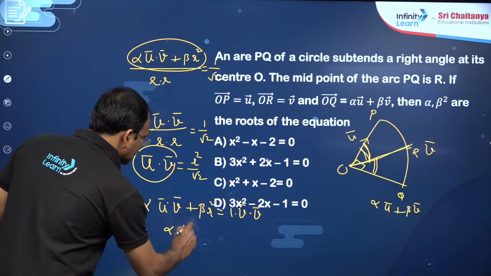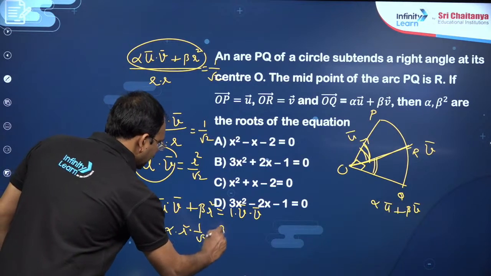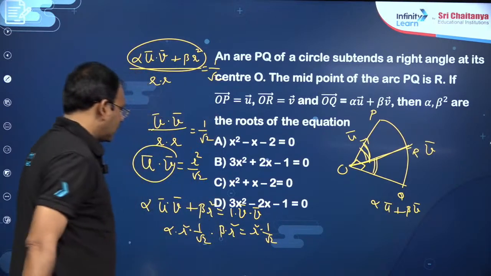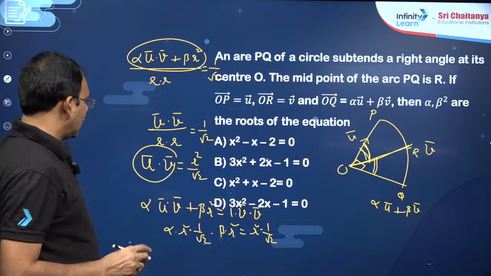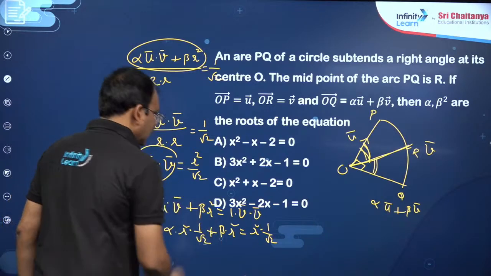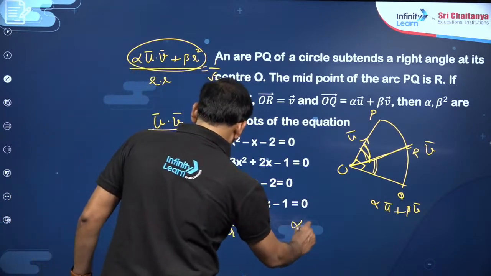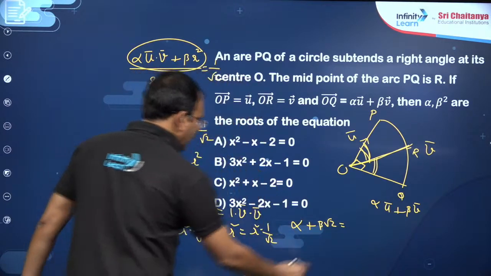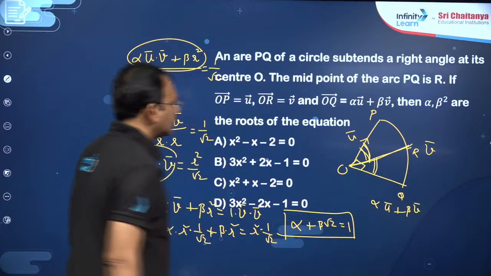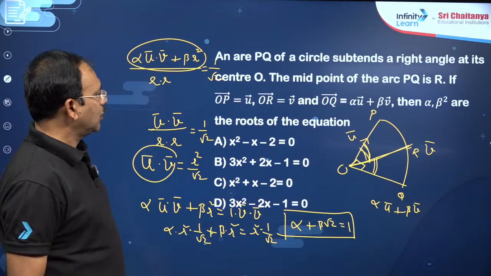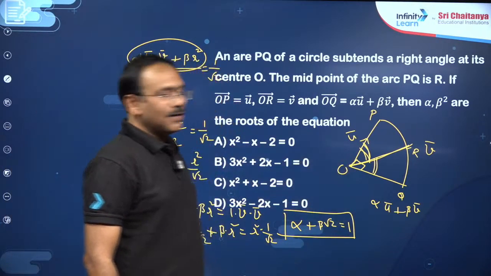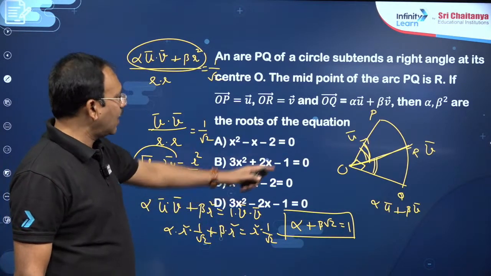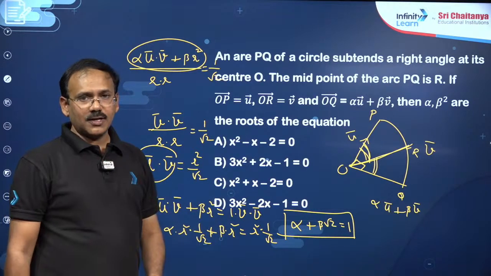Alpha into R square into 1 by root 2 you can write, plus beta into R square. This is also R square into 1 by root 2. From this you can take out R square, my dear friends. You will get alpha by root 2 plus beta is equal to 1 by root 2. You see, alpha plus beta root 2 is equal to 1. This is what you got, my dear friends. And another relation also, you just apply the angular bisector relation, you will get another data from these two, my dear friends. You can find alpha and beta, and accordingly you can solve the quadratic equation here.